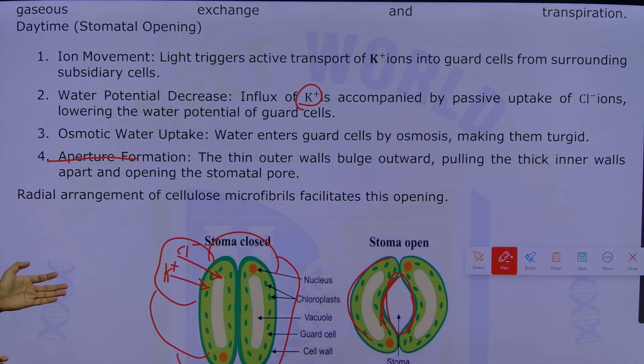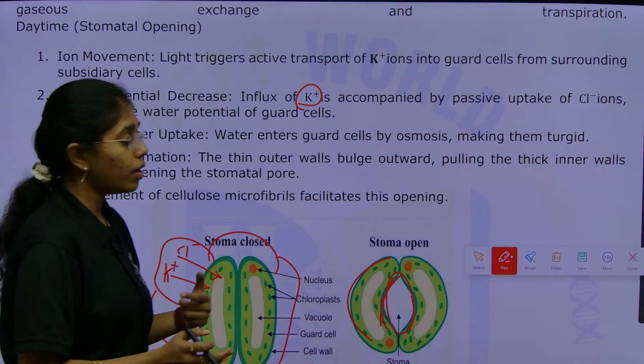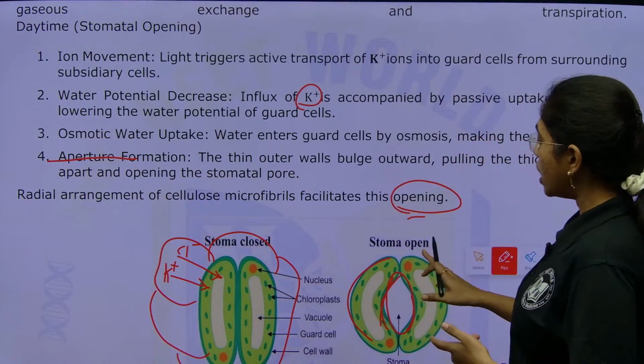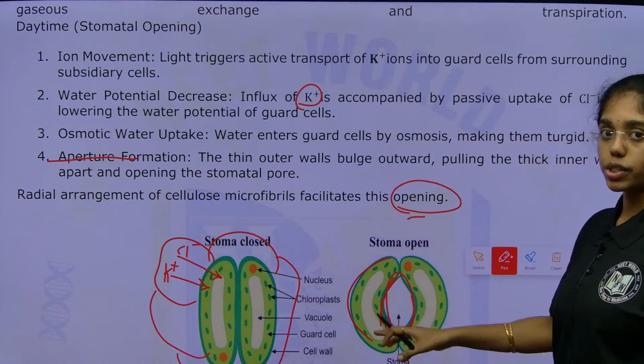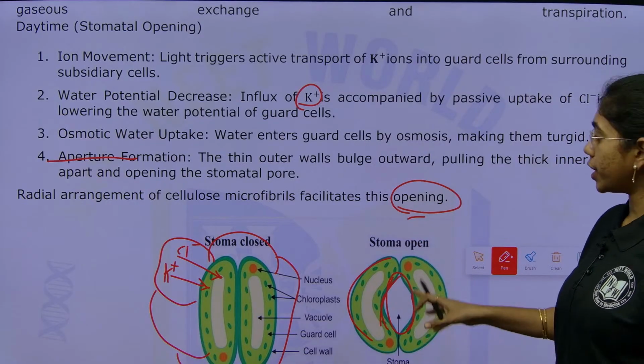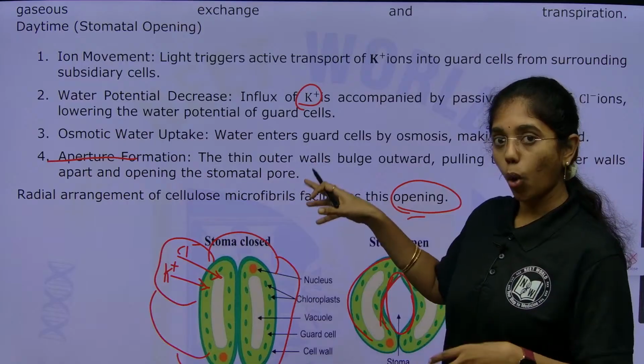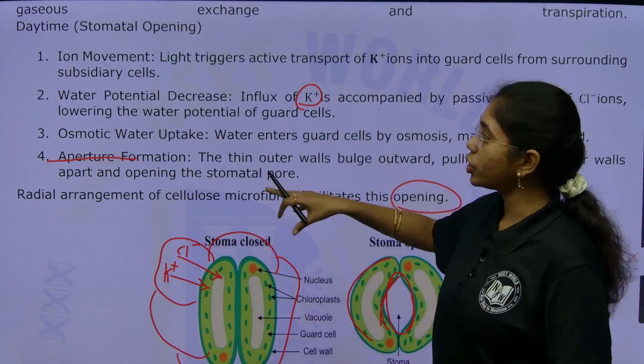Clear, right? Clear till here. The radial arrangement of cellulose microfibrils present in the guard cells will facilitate the opening of stomata. So, in the daytime, that is stomatal opening, what are the sequential changes that you see?